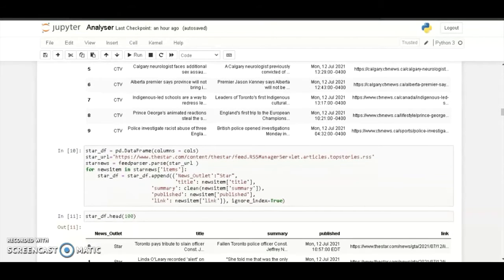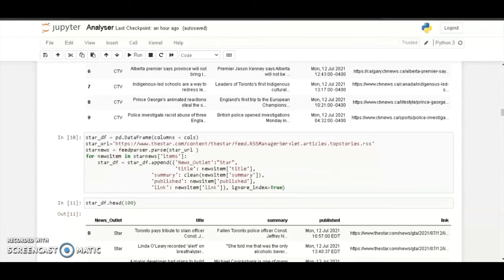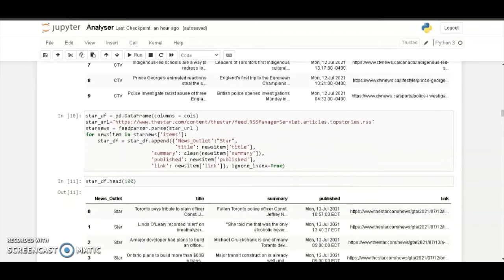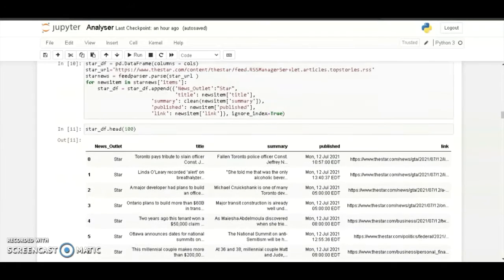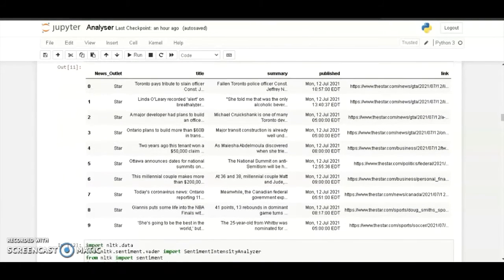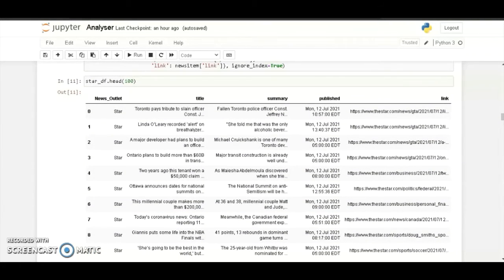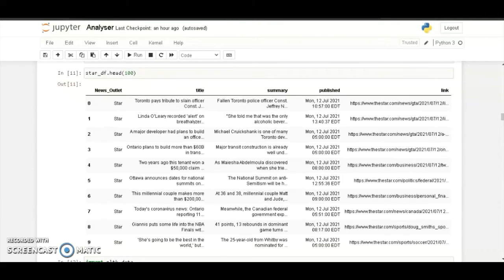And same I do for star also. Go to star, give the star URL, then using feed parser, I loop through each item inside the data and append it into the star data frame. And this is how I did the data collection and curation part.